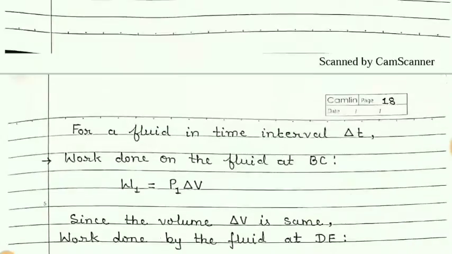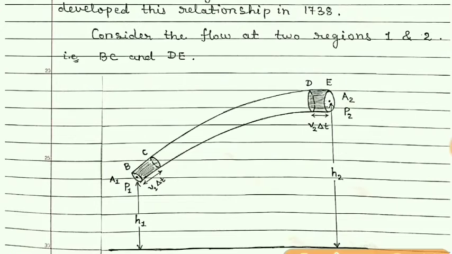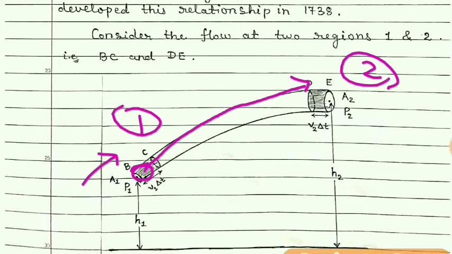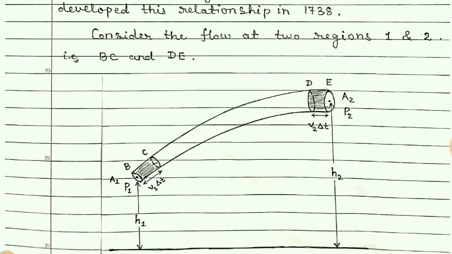Once again, look at this figure. Here the work is done on the fluid and its velocity as well as height changes from point 1 to point 2. So this work done results in change in kinetic energy as well as change in potential energy.